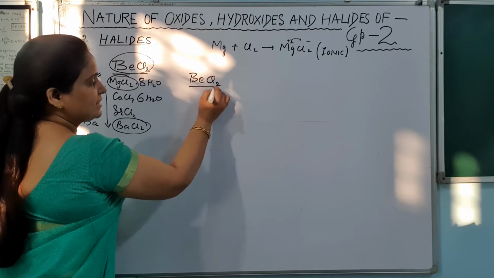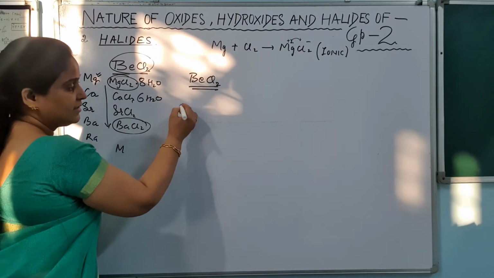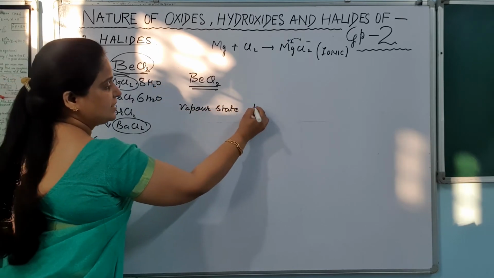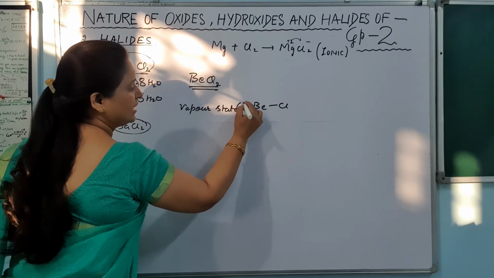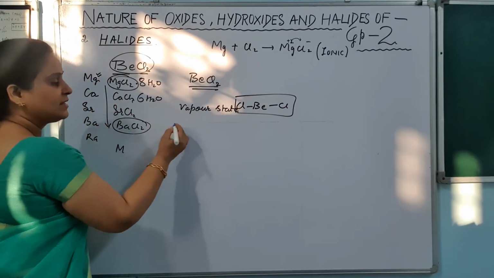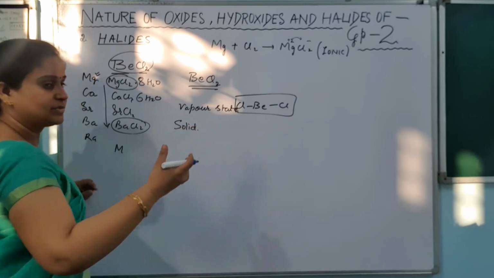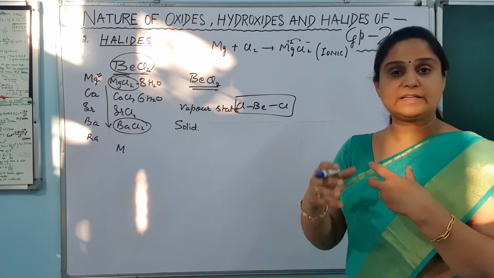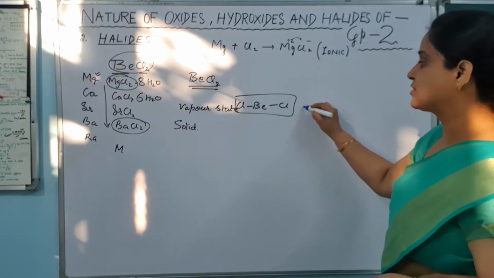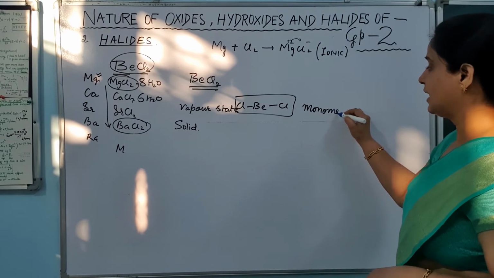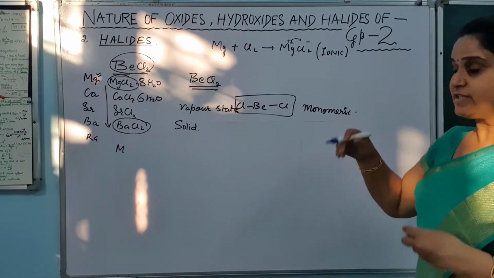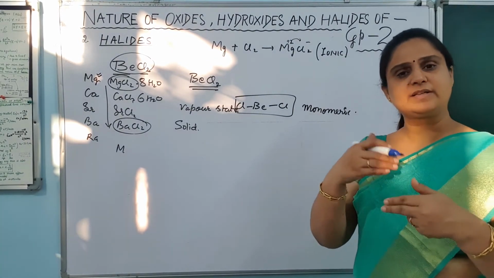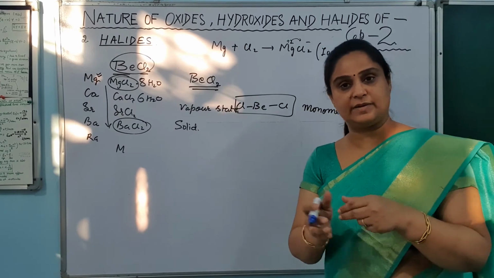BeCl2, its existence is important, that is when it is in the vapor state. In the vapor state, this BeCl2 exists as BeCl2 like this, है ना. Whereas in the solid state, its structure comes in the combined form, and many of the molecules stack together, connect together to form a long chain. यानी this form is called monomeric form, अकेले रहने वाली, and the form which is existing in the solid state, that is called polymeric form. Polymeric form, when the structure is repeating itself, connecting with each other, that is polymeric form.